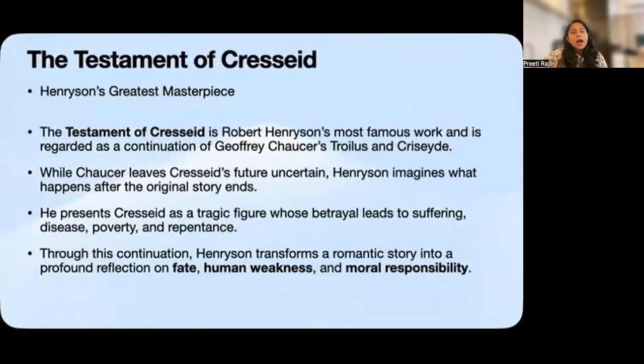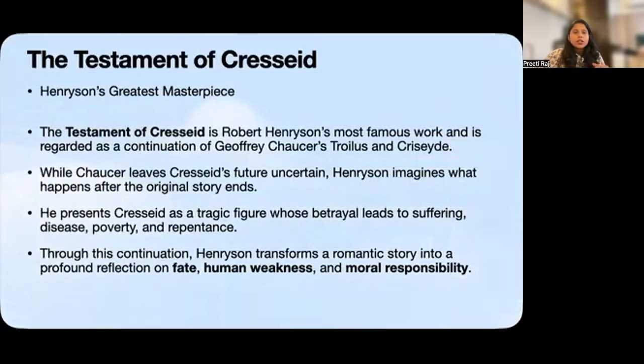So this is what connects Geoffrey Chaucer and Henryson and makes it very interesting. Most of you would already be familiar with Chaucer's work Troilus and Criseyde. Okay, so Henryson takes the character of Cresseid from Chaucer's literary world and imagines what might have happened to her afterwards. So, in a sense, the Testament of Cresseid becomes a continuation of Cresseid's story. But Henryson takes the story in a much more tragic and moral direction.